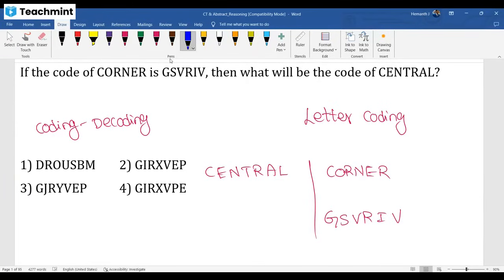What is there? C value 3, sir. G value 7, sir. O value 15, sir. S value 19, sir. R value 18, V value 22. It's simple +4 logic, my dear. +4 logic.